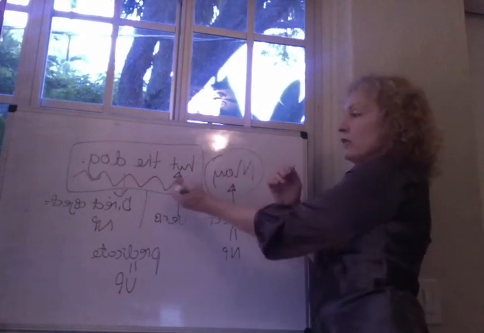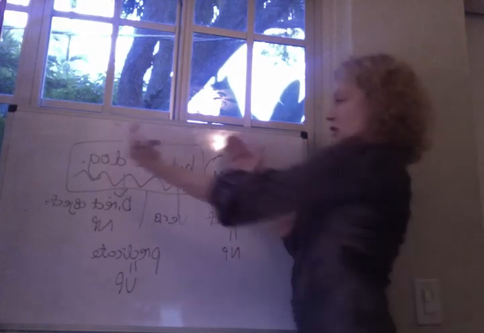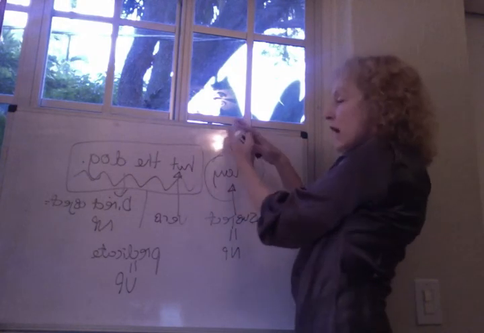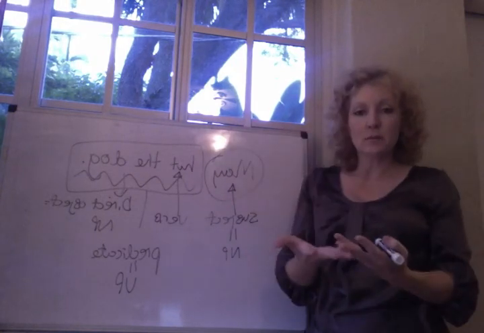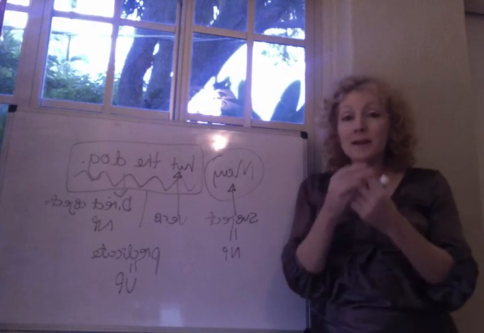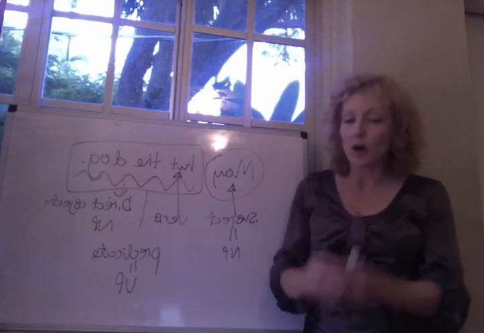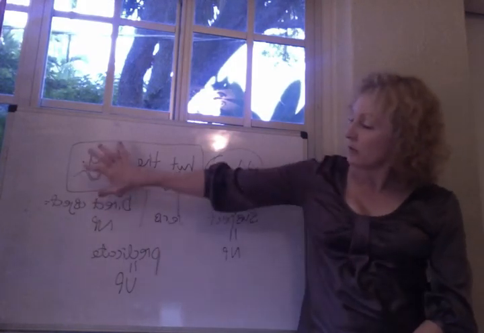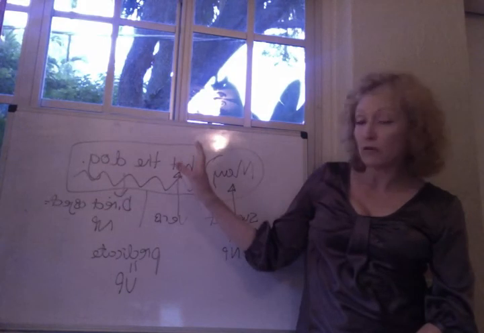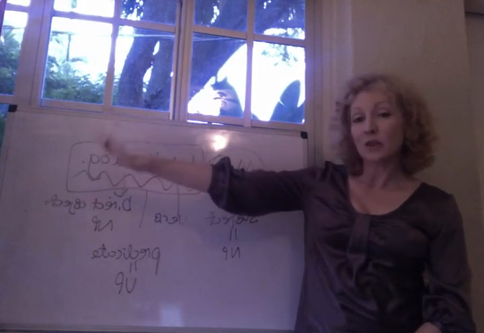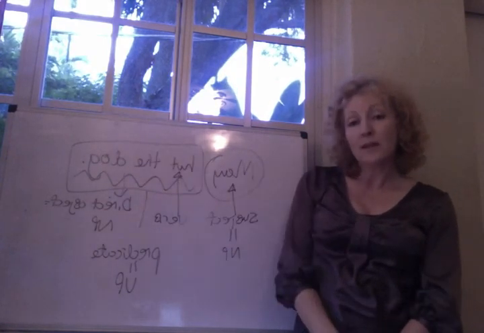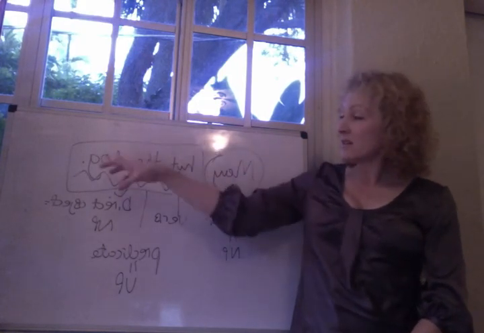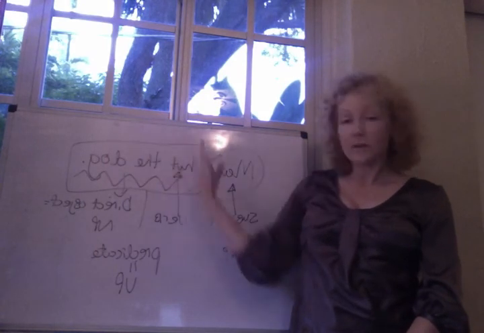And then when you have hit the dog, it's exactly the same. You're predicating that of that individual. So regardless of how complex a subject might be, it will always be a single unit in the sentence. It will always be the noun phrase subject. And the predicate will always be made up of the main verb plus anything else that you have in the sentence, and that's what we're going to be mainly talking about today. What are those other items that you can have inside the predicate of the sentence, and how do they relate to the meaning of the verb?